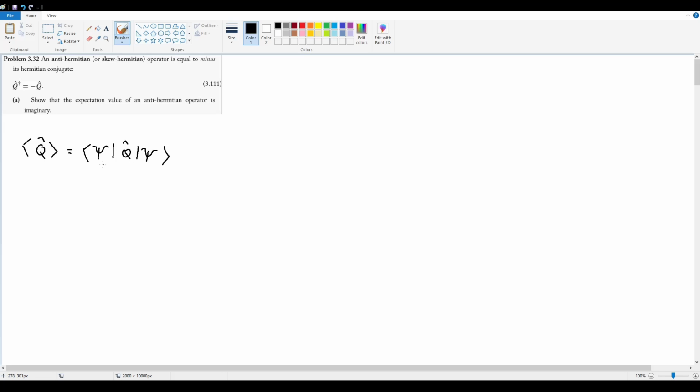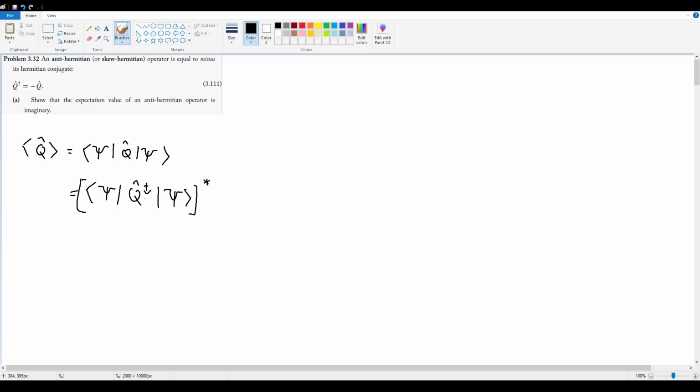But in this case, because this is just an inner product of a wave function with itself, this isn't really going to change anything. All it's going to do is flip our operator into its Hermitian conjugate, which in this case is going to be the negative of itself. So this is effectively equivalent to the inner product of this with itself, this time with the conjugate transpose. And this entire thing is being applied with a complex conjugate in front on the top, like this.